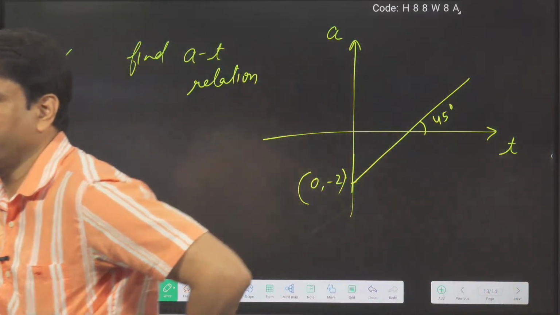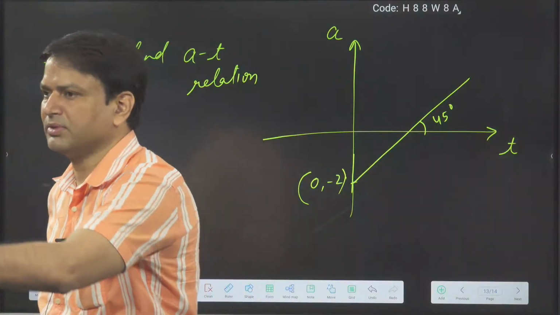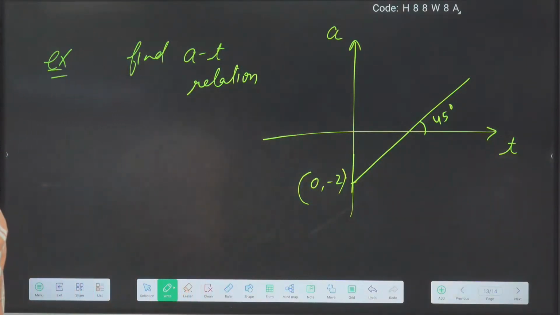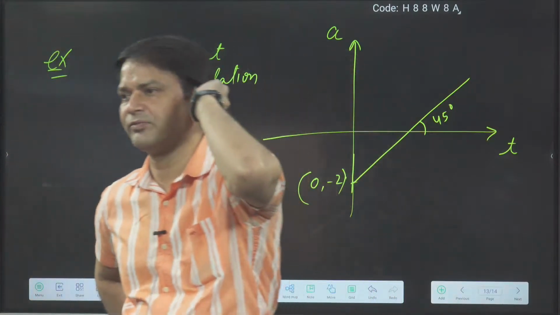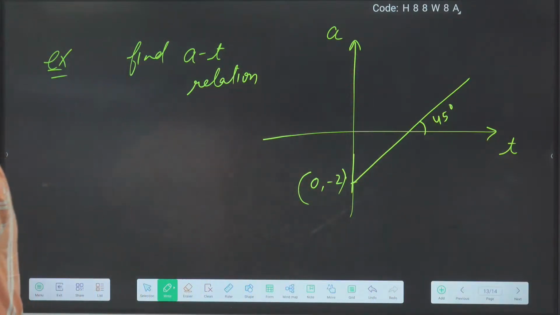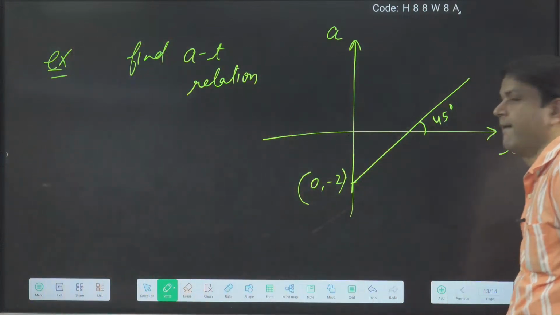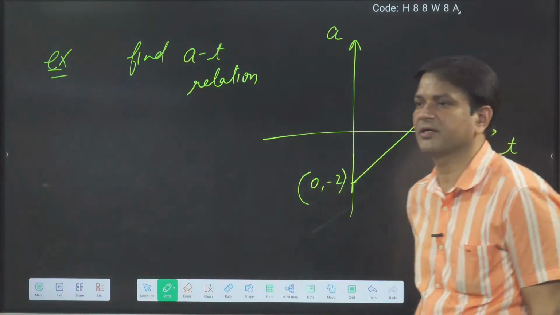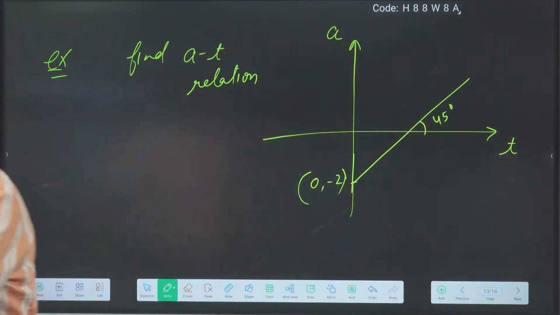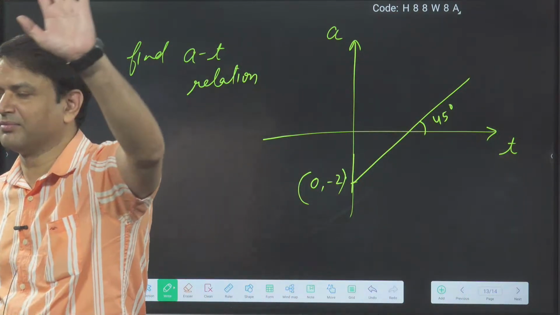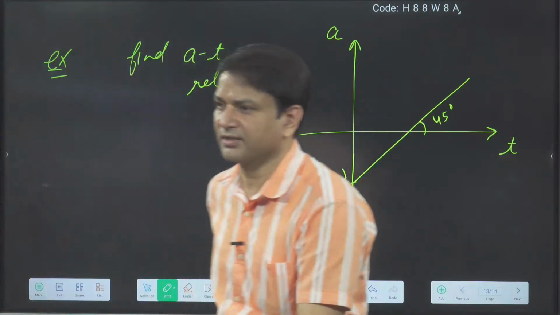y is equal to mx determines a straight line passing through origin. Yes, it means it is a form of the straight line that we can say is passing through the origin. Vaishnavi, y is equal to mx, we can say this is the form of the straight line that is passing through origin. What is the relation? AT relation. Velocity I am not asking. A is the acceleration, t is the time. I am not asking the physics. I am asking the mathematics. What is the AT relation?